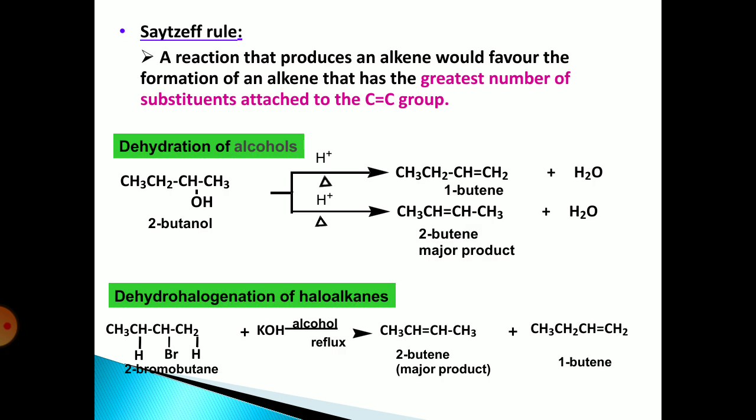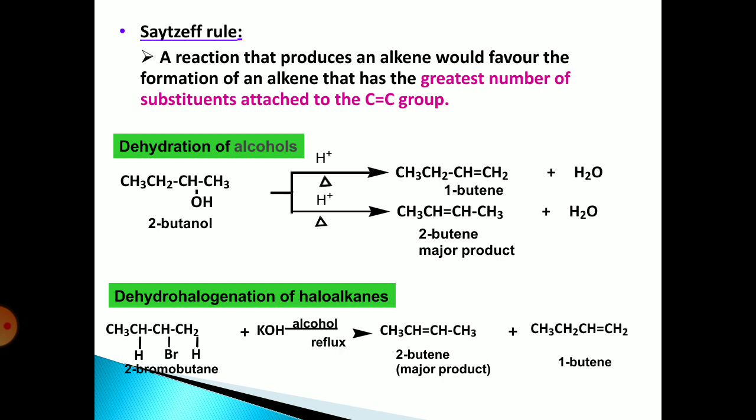Here, let us see what is the Saytzeff rule. A reaction that produces an alkene would favor the formation of the alkene that has the greatest number of substituents attached to the carbon-carbon double bond. According to the Saytzeff rule, the more substituted alkene is obtained as the major product.